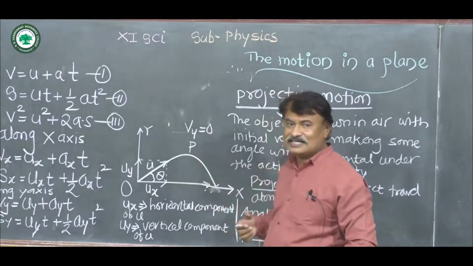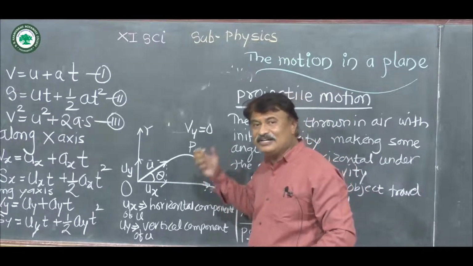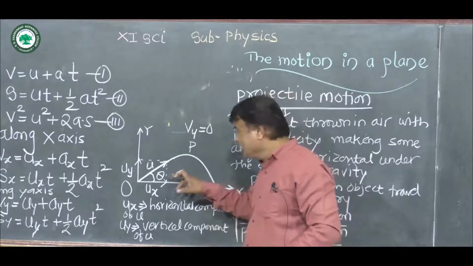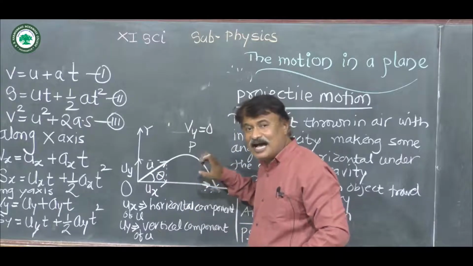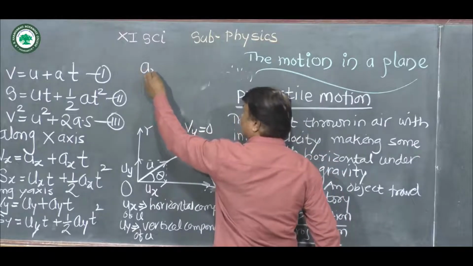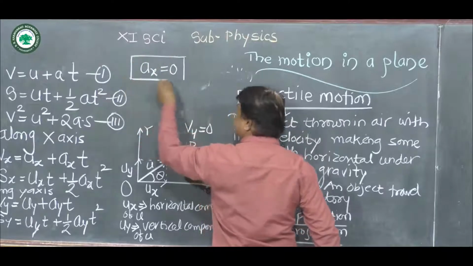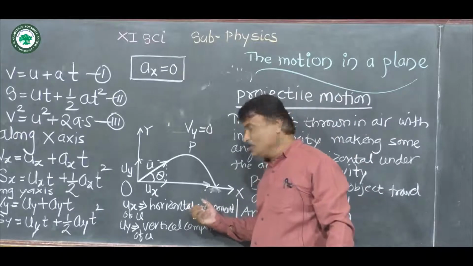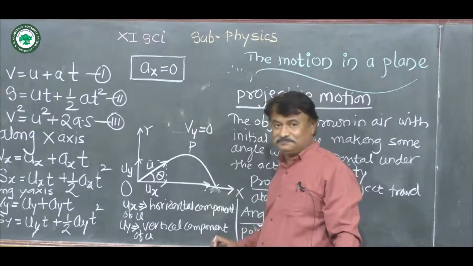Then what about the acceleration? We know that acceleration is the rate of change of velocity with respect to time, and in that case horizontal component of velocity remains same. As it remains same, then acceleration will become 0. So in that case ax, means horizontal component of acceleration, is equal to 0, because horizontal component of velocity remains unchanged, or it remains constant.